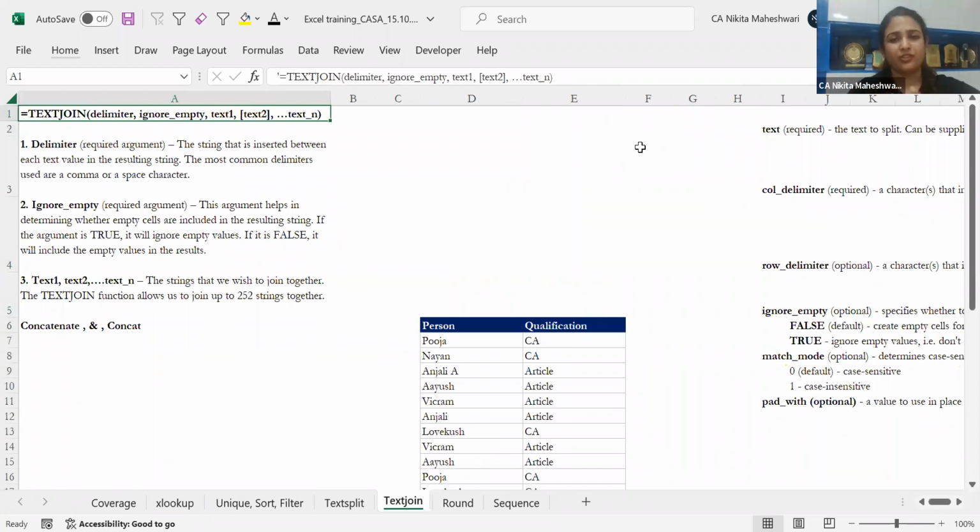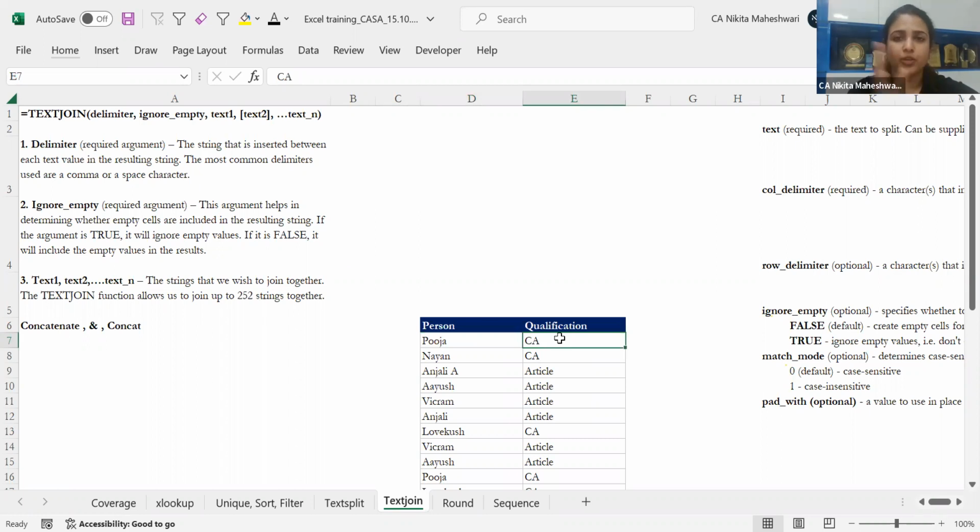When we talk about TEXTJOIN, it is the complete opposite of TEXTSPLIT. There we were finding a delimiter. Delimiter means something that is separating one or two text items. We were separating it based on the delimiter. Now we are joining it based on a delimiter. So let's say this is a person, Pooja. The qualification is CA. Now I want to put it as CA Pooja. I want to put it like that.